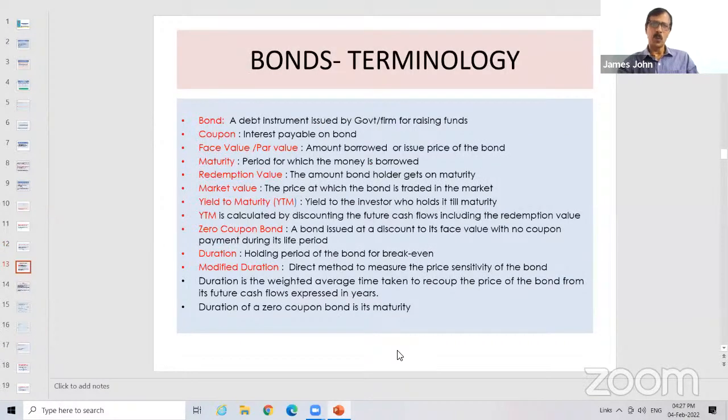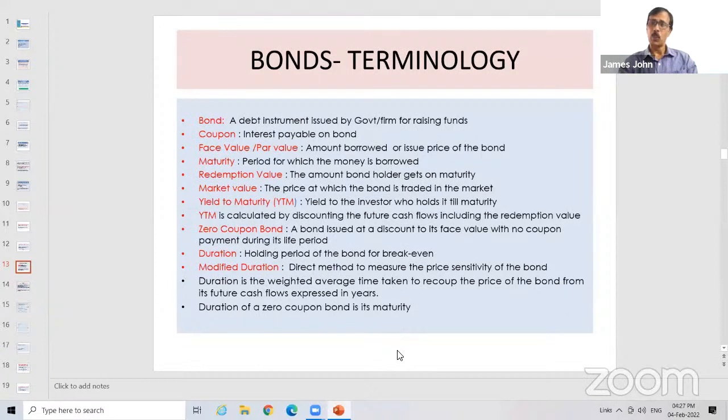Now we'll move on to bond. This is an area where, even though you have studied it in your JAIIB, students always get confused with bond. It's a very simple concept, and there are some important theorems. These are all the important terminologies which we come across in bond. What is a bond? It's a debt instrument. This can be raised by either government or by a private firm. Both public and private can issue it.